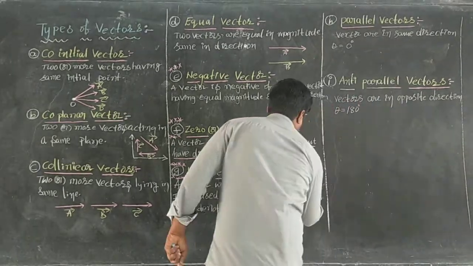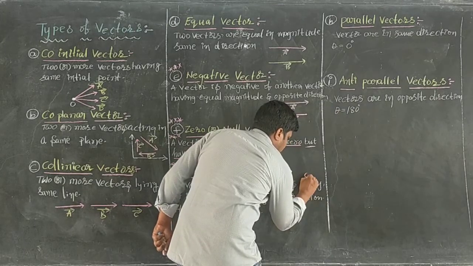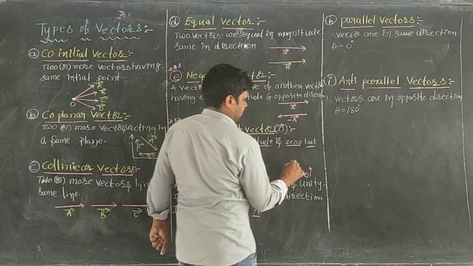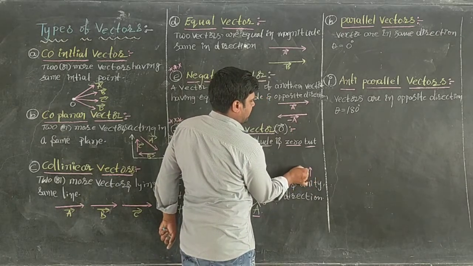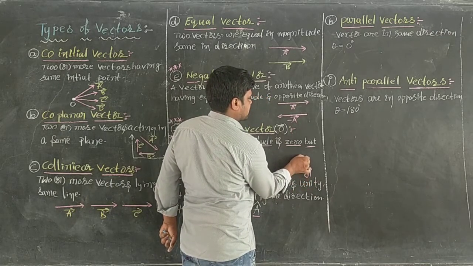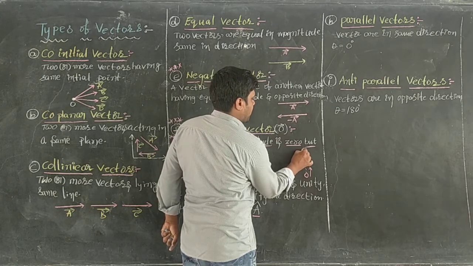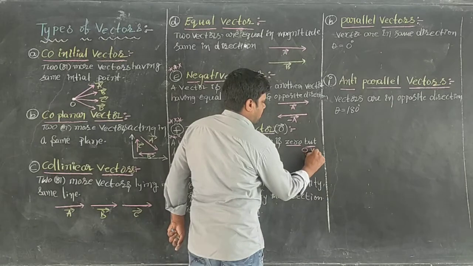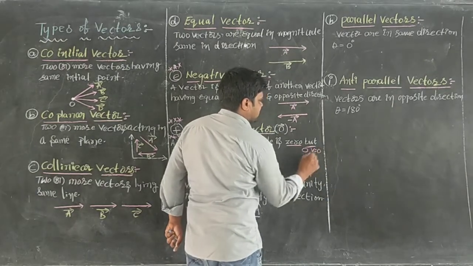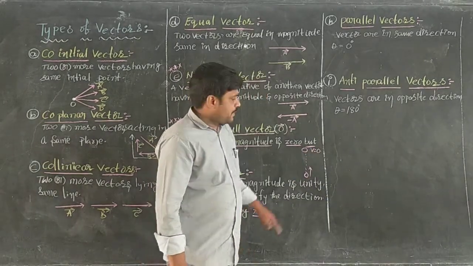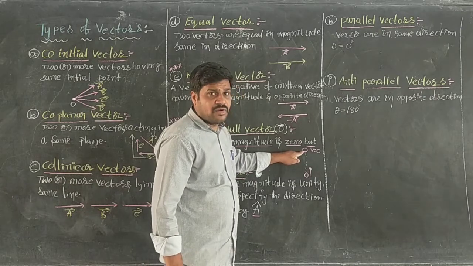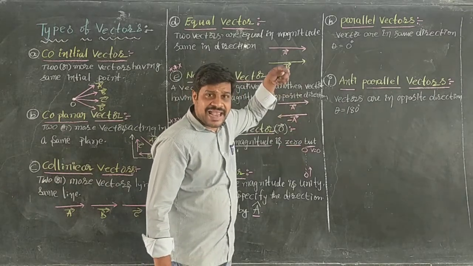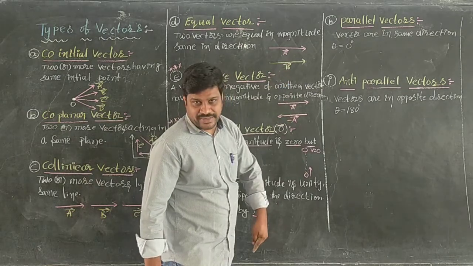Suppose you throw an object from the ground upward, then this object is moving in the upward direction. At the topmost point, the velocity is 0, but in which direction is it acting? Downward direction.